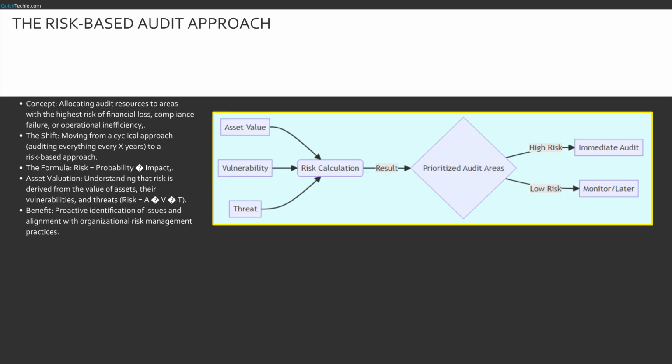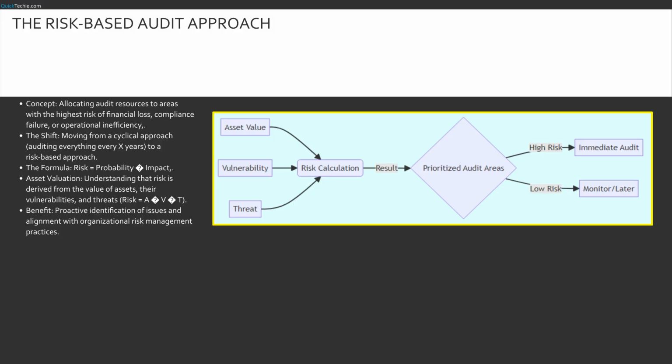Now let's focus on the risk-based aspect. Why do we do this? Because resources are finite. We cannot audit everything. Risk-based planning ensures we prioritize areas where things are most likely to go wrong and where the damage would be greatest. We use a simple but powerful formula. Risk equals probability times impact. If an event is unlikely but would destroy the company, it's high risk. If it happens daily but costs pennies, it might be low risk.